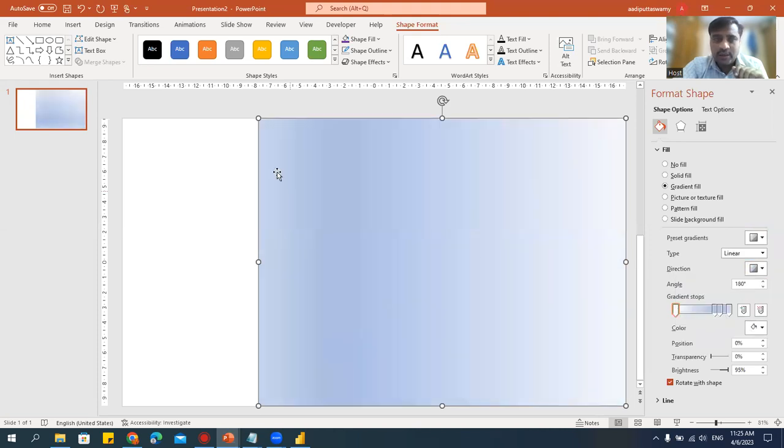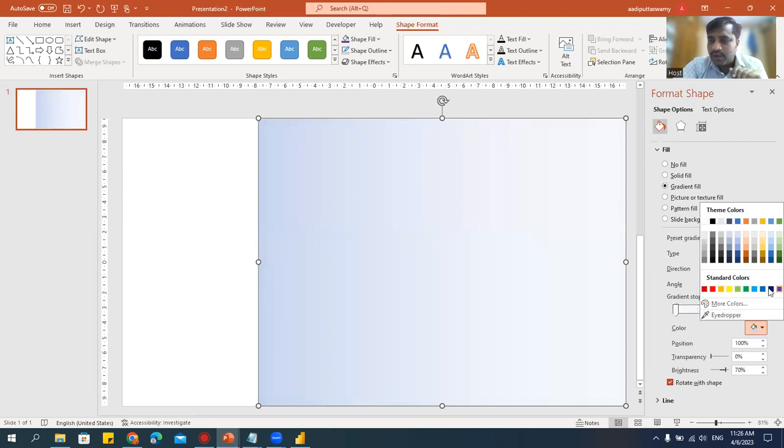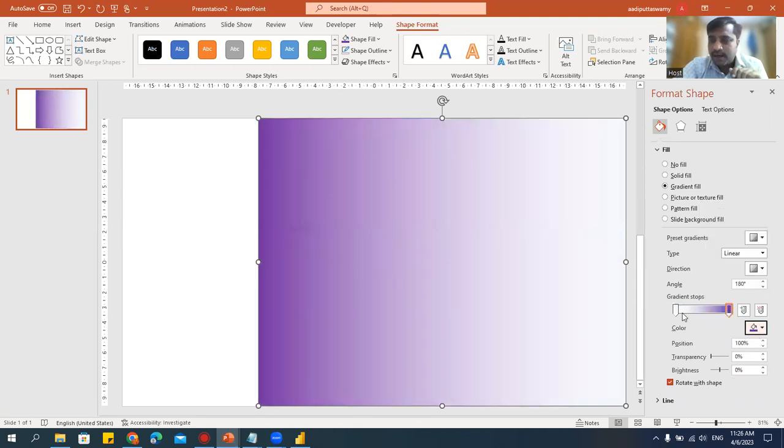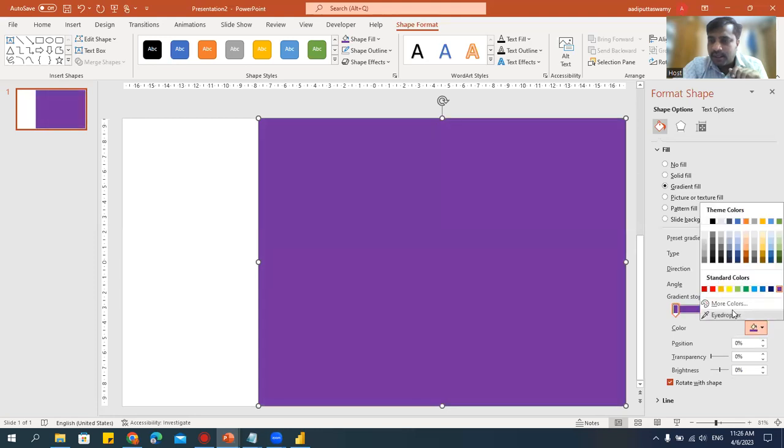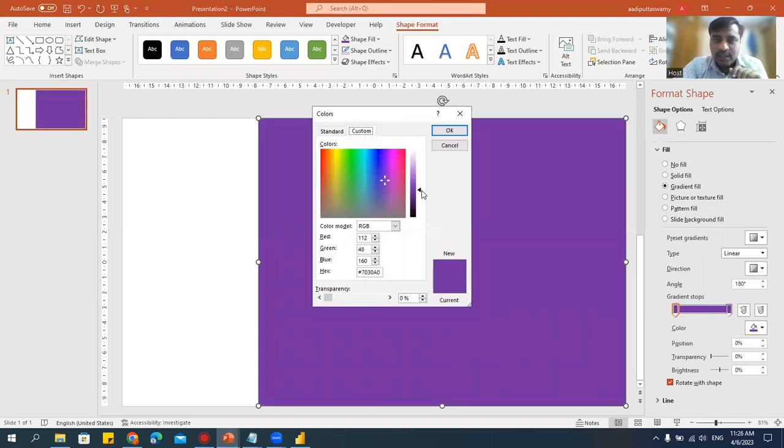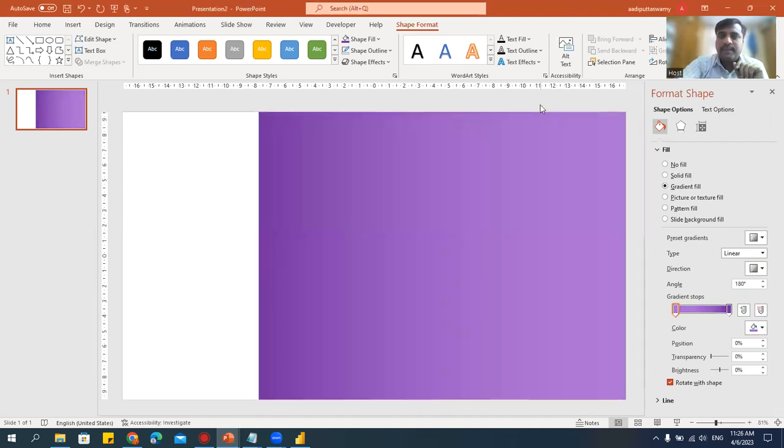I want the dark color to be here and the light color at the end. Now here we can have some points. I'm just removing one, dragging it out. Select this. Say I want this color here. And in the end, I want the same color, but I'll try to reduce the color like this. See, like this.